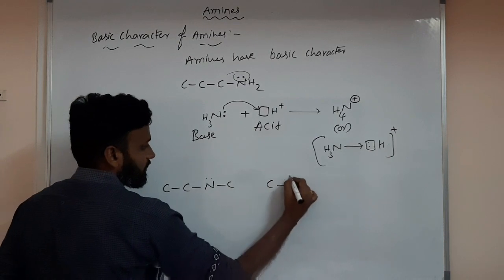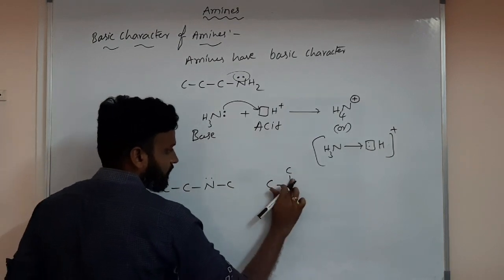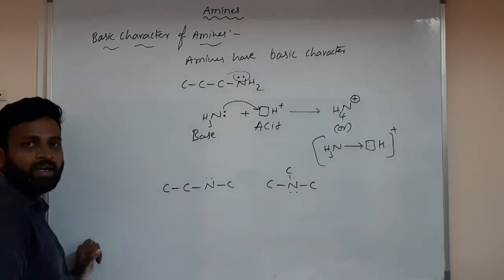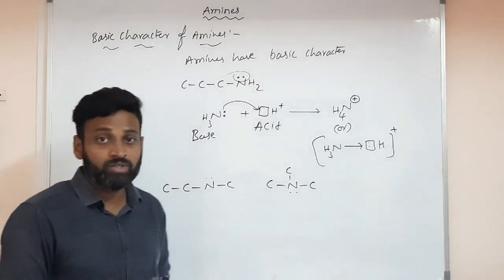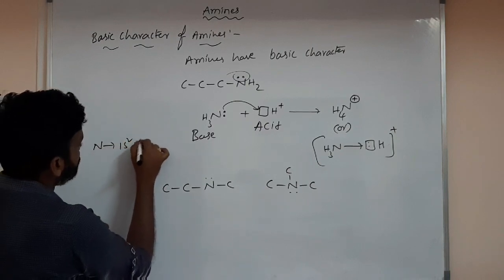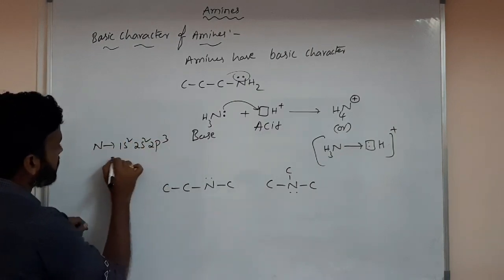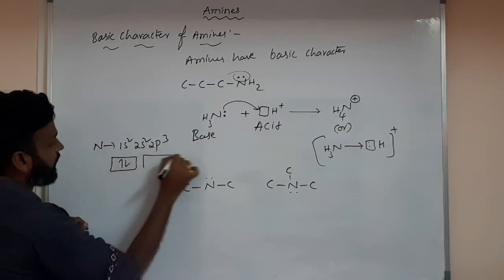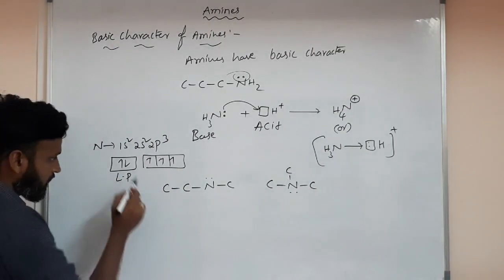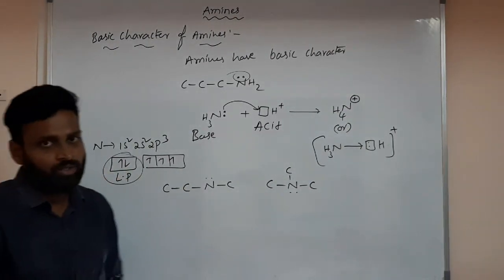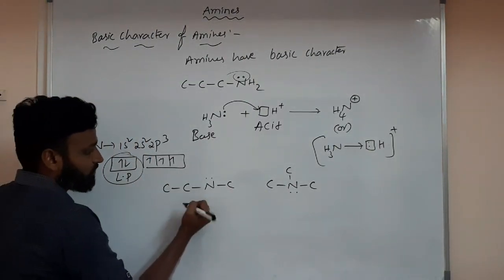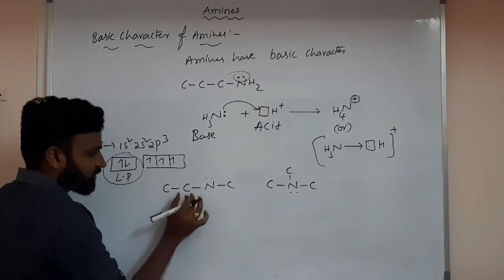Here a lone pair is there, and C and here C you have, and here N is there, and here carbon is there. Still it has a lone pair. Nitrogen has 5 valence electrons, group 5A. Correct? Nitrogen configuration 1s2, 2s2, 2p3. So 2s has 2 electrons and 2p has 3 unpaired electrons. So this is the lone pair. This lone pair can be donated to other acids. By using these 3 unpaired electrons, it forms 3 bonds. So where is the other bond? So NH.